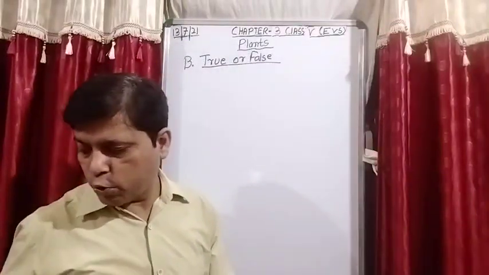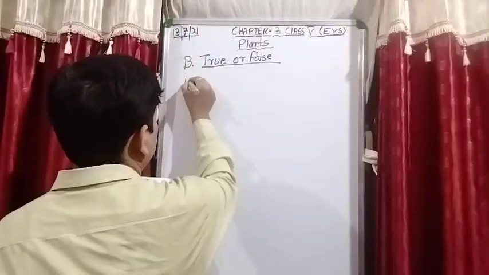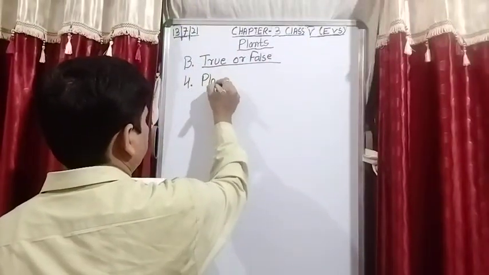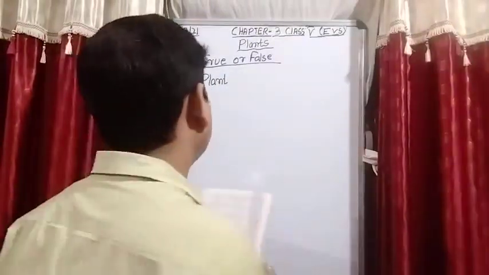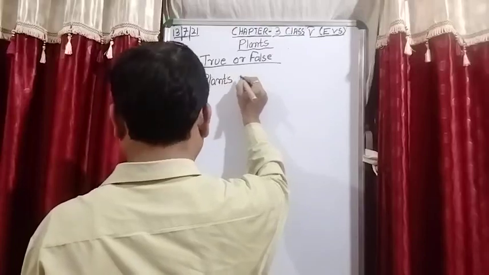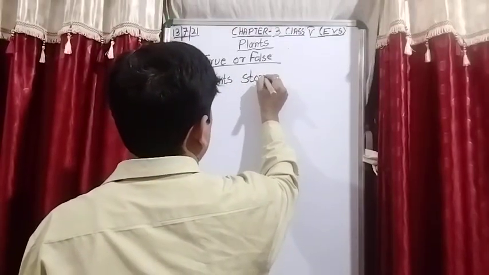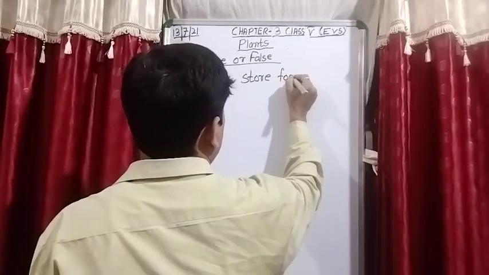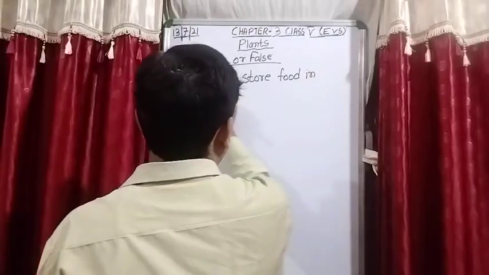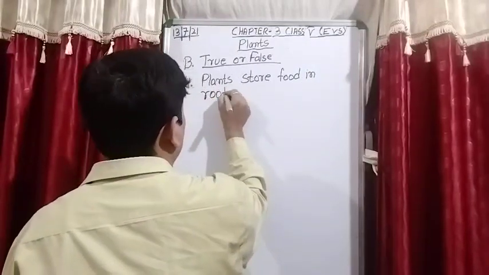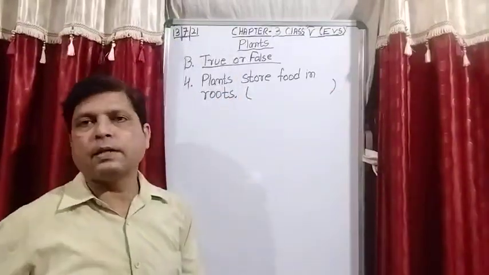Now what is the fourth question? Plants store food in roots. So yes, this is the right answer.